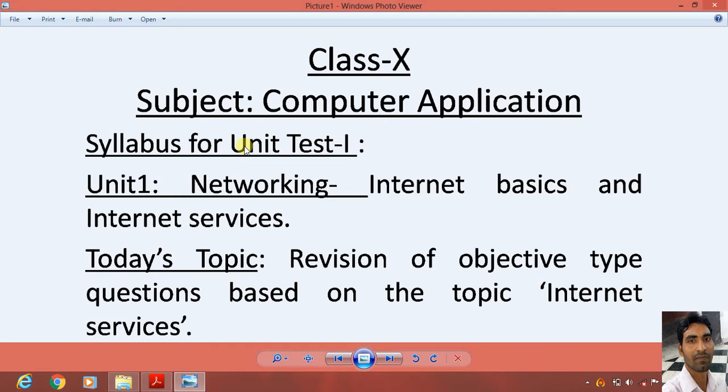As you know, the unit test is going to be conducted in the month of August. For this test, the syllabus will be unit 1, that is networking, and in it there are two chapters, Internet Basics and Internet Services. And today's topic is the revision of objective type questions based on the topic Internet Services.